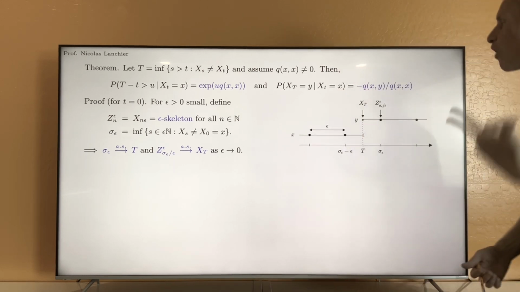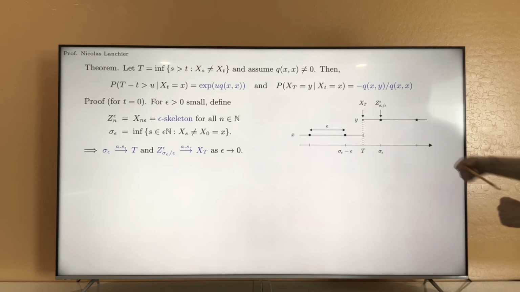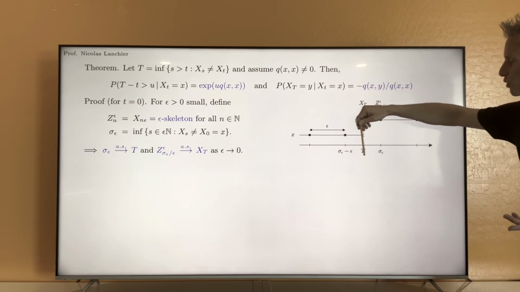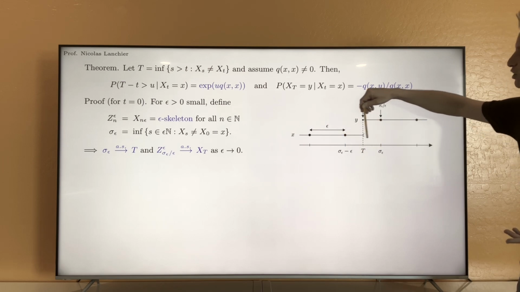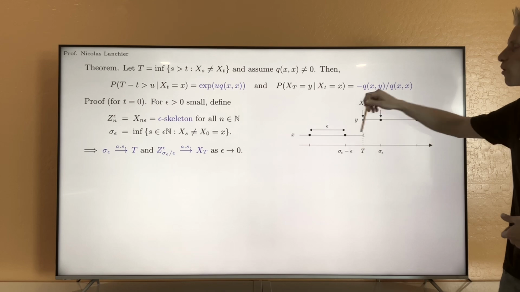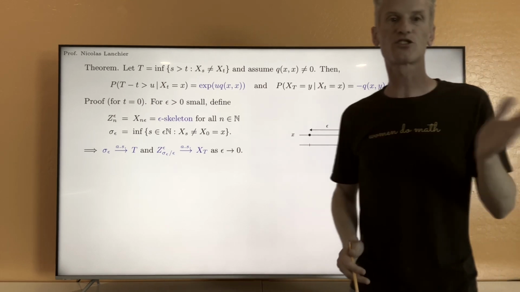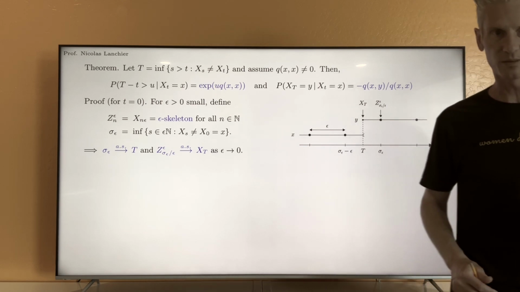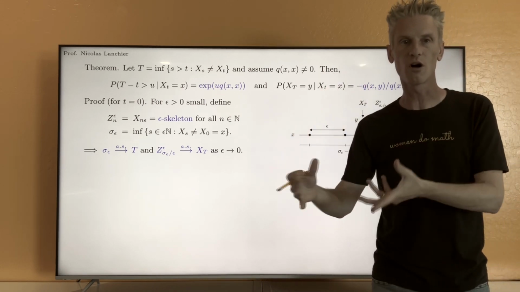But from the definition of weight and the fact that the system is conservative, we know that the probability of one jump in such an interval scales like epsilon, but the probability of strictly more than one jump is going to be negligible compared to epsilon. That's what we call a little o of epsilon.